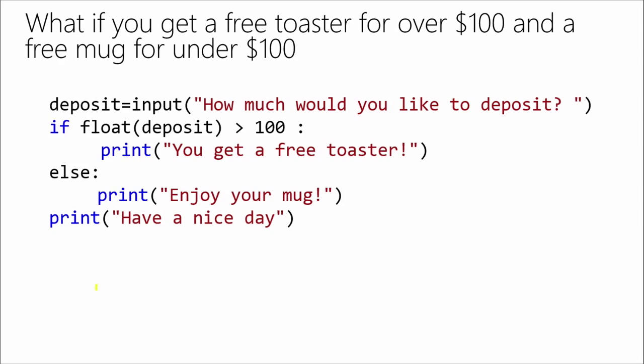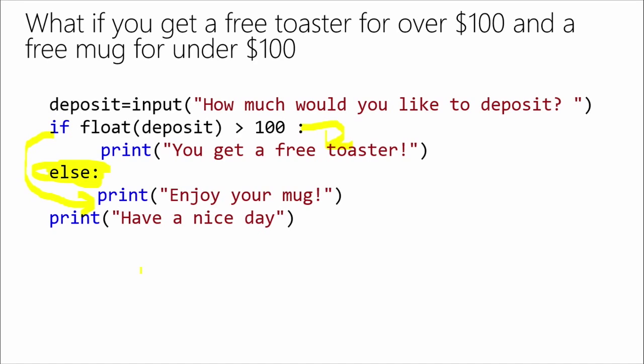And in coding terms, that's else. So there is a special syntax we use. You use the keyword else, and you have to remember that colon after it. And this code will only be executed if the condition is not true. So in this situation, if they have over $100, it will execute and give them a free toaster. If it is not over $100, if that statement is not true, then it jumps down and runs the code in the else statement. And it's important that the code inside the else statement is also indented so it knows what is the code to execute when the condition is not true.